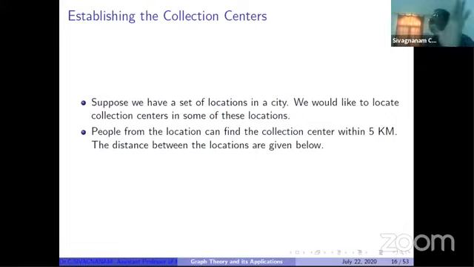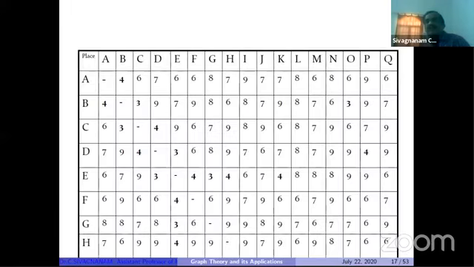So, in the city which contains some locations where we have fixed or located the collection centers, and where we have located the lab. For this, I'm giving one example. The question is the same thing. I have to take 17 locations, A, B, C, D, up to Q. These are the locations in a city. The distances between these locations are given in this table.